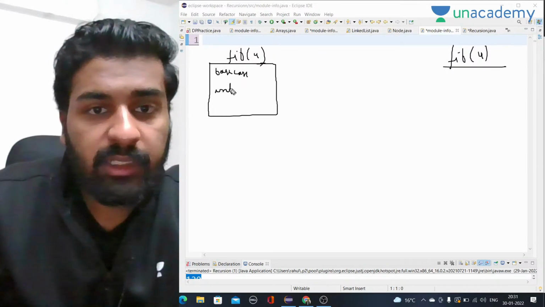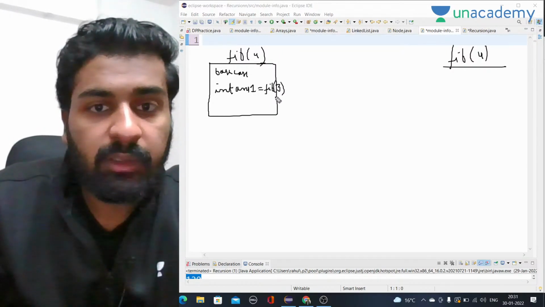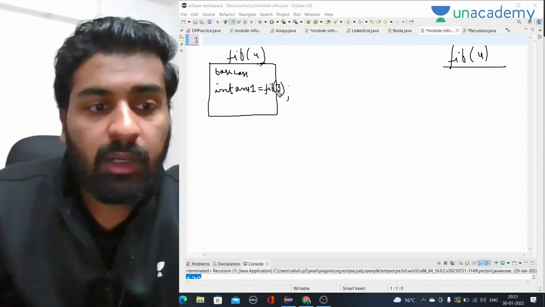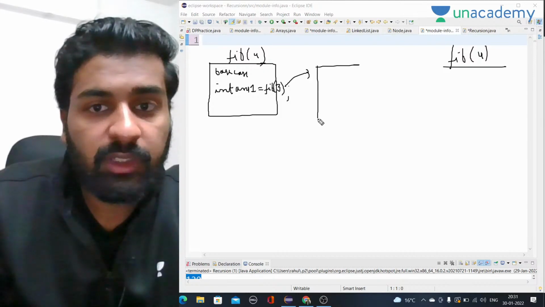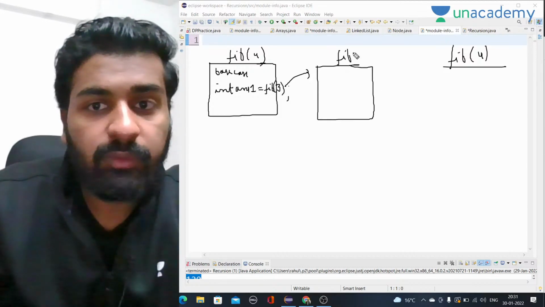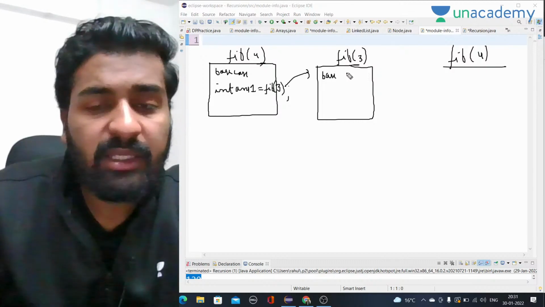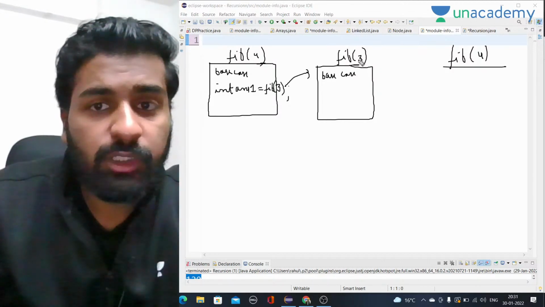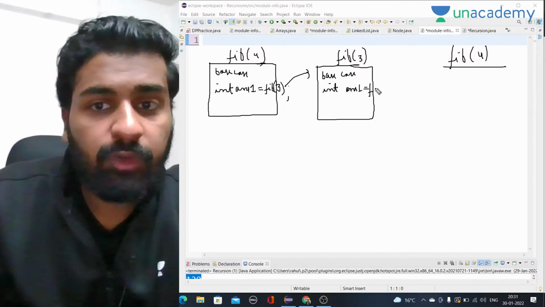Now the first thing it is doing is, int answer 1. Answer 1 is to call for fib of 3, right? Before calculating anything else, it will first of all calculate fib of 3. So it will call the same function again, that is fib of 3. The base case is, if n is equal to 1 or 0. n is not 1, n is not 0, so we will move forward. So int answer 1, again we have to calculate fib of 2, right?